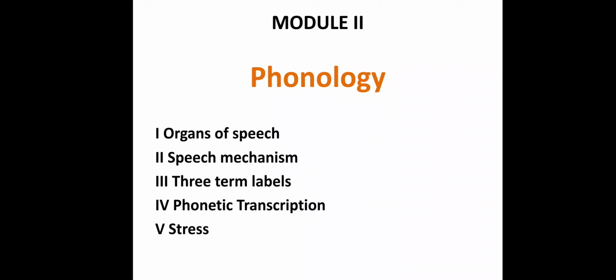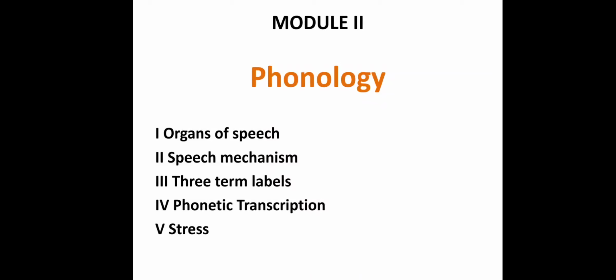In phonology, we are going to discuss the organs of speech, the speech mechanism, the 3 term labels, the phonetic transcription, and trace. So this is some practical part. We are going to understand the organs of speech and the different sounds: vowels, consonants, diphthongs. In the 3 term labels we are going to talk about the place of articulation, manner of articulation, and voiced and voiceless sounds. And practically we are going to perform how to give a phonetic transcription to words, and finally how to give a trace to a particular word.